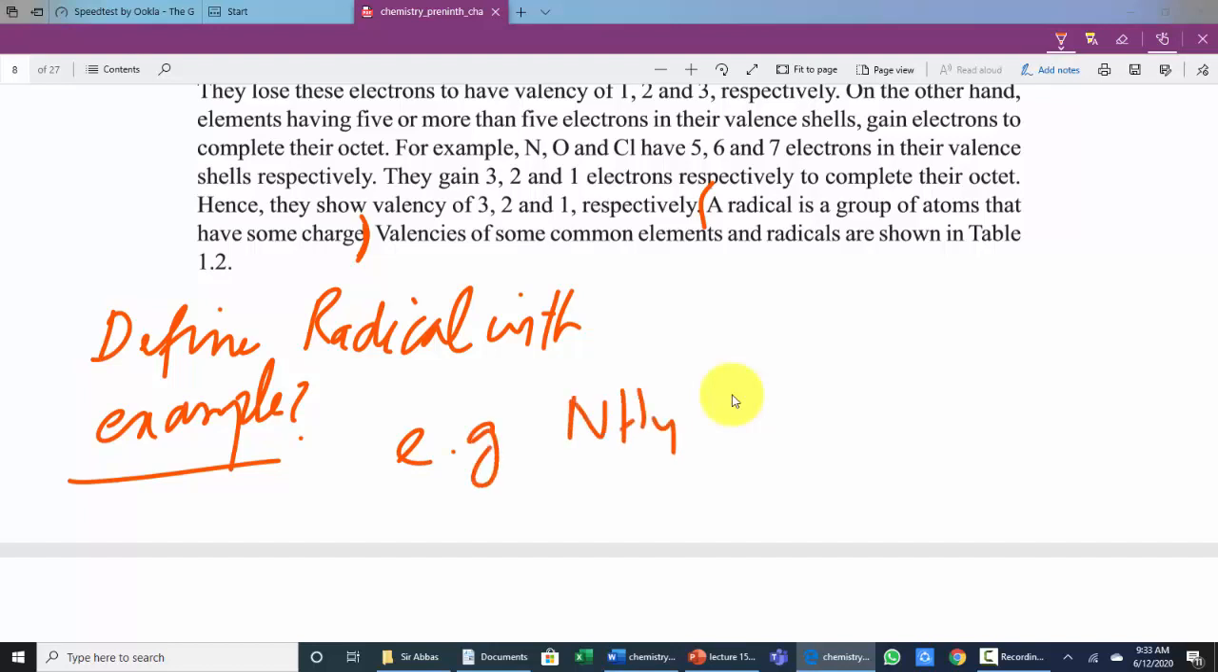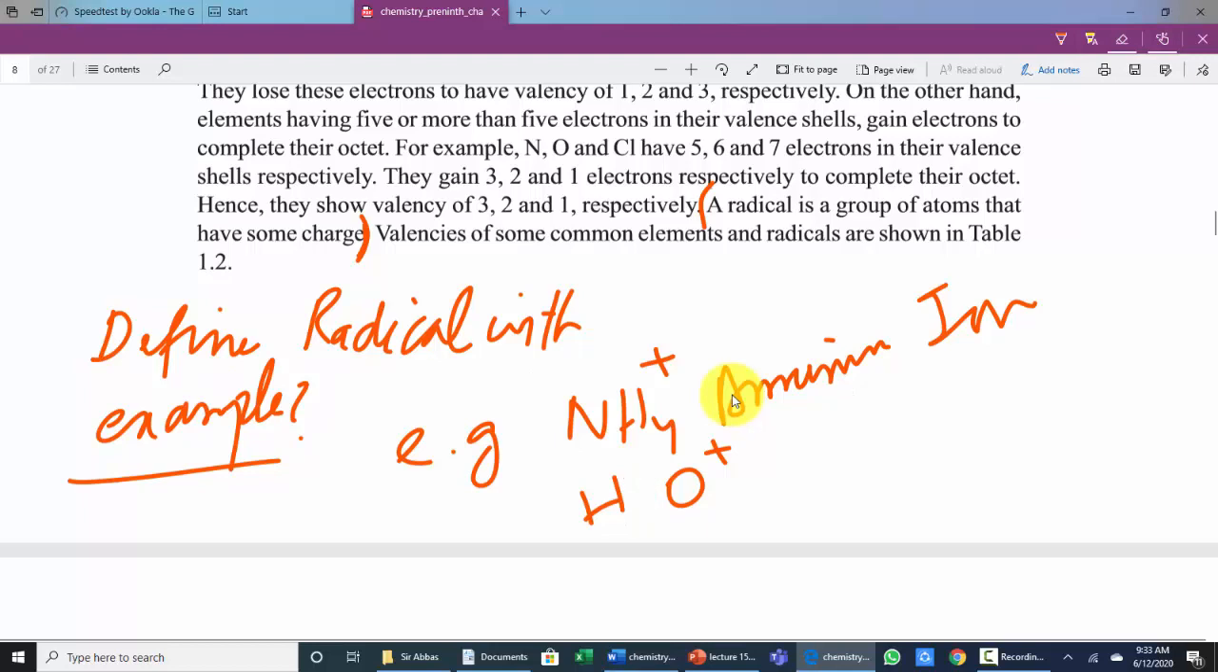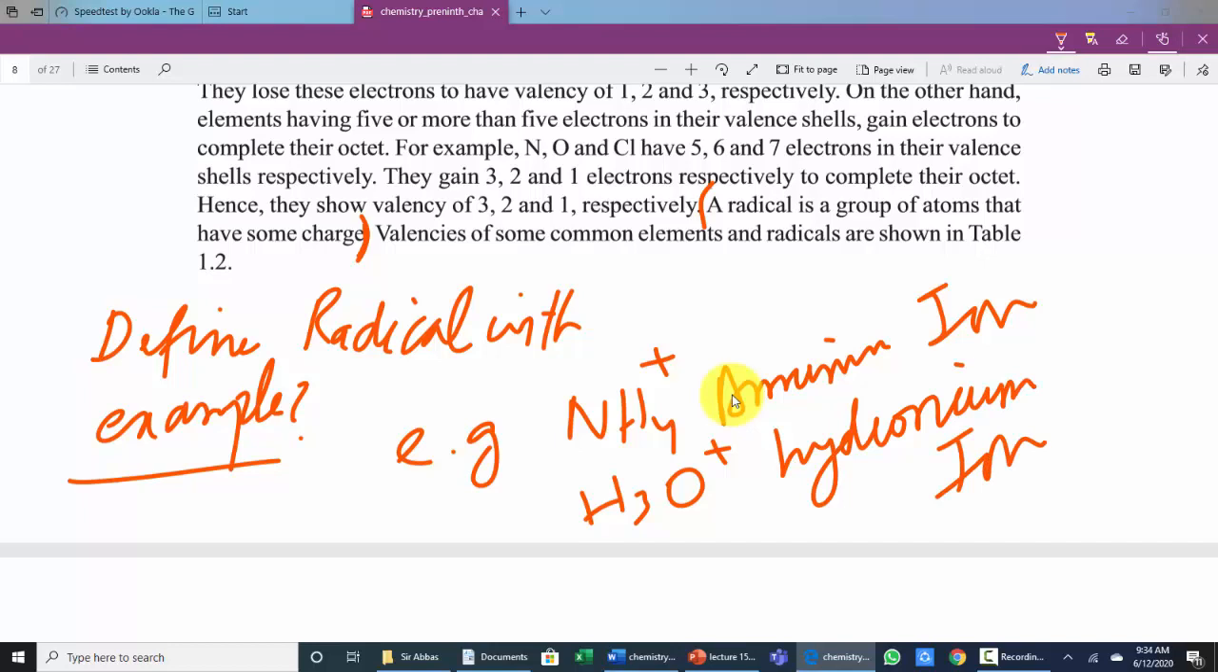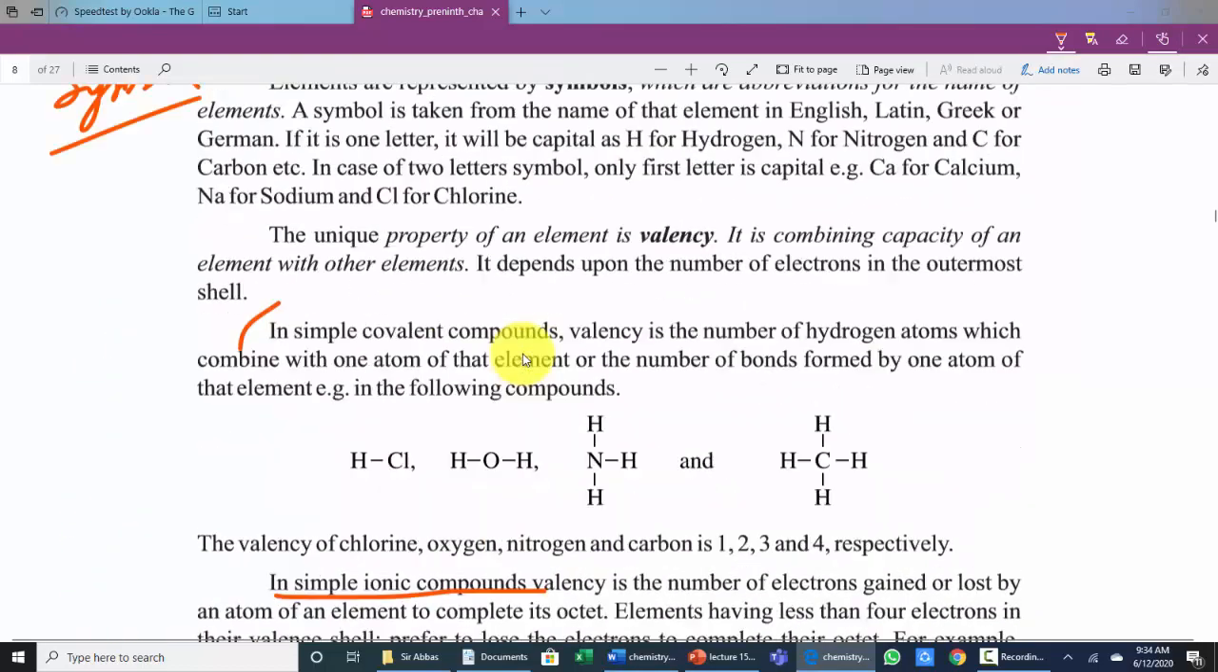NH4 plus, ammonium ion, or H3O plus, hydronium ion. So you can give any kind of example, that ammonium ion or hydronium ion. So this is a marking of page number 5, 6.